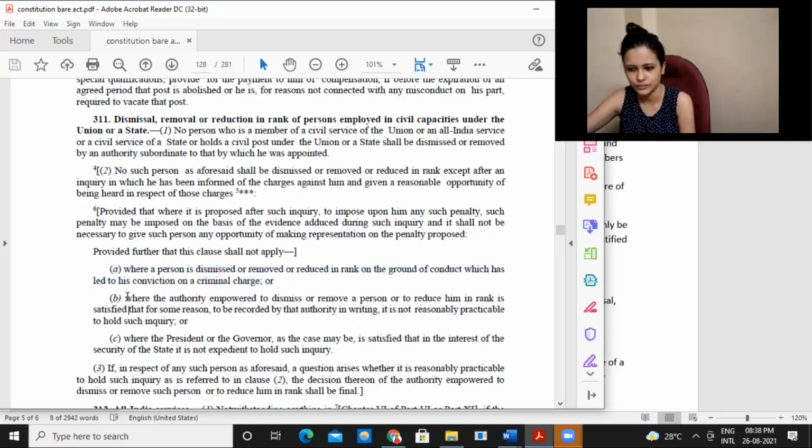Where the authority empowered to dismiss or remove a person or to reduce him in rank is satisfied that for some reason to be recorded by the authority in writing, it is not reasonably practicable to hold such inquiry. Okay, so next is where the authority.